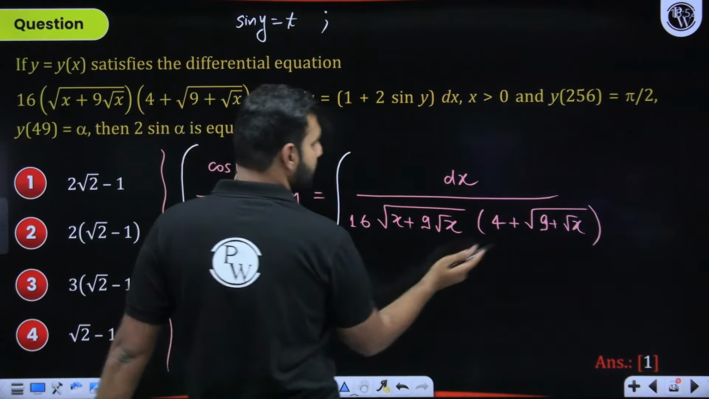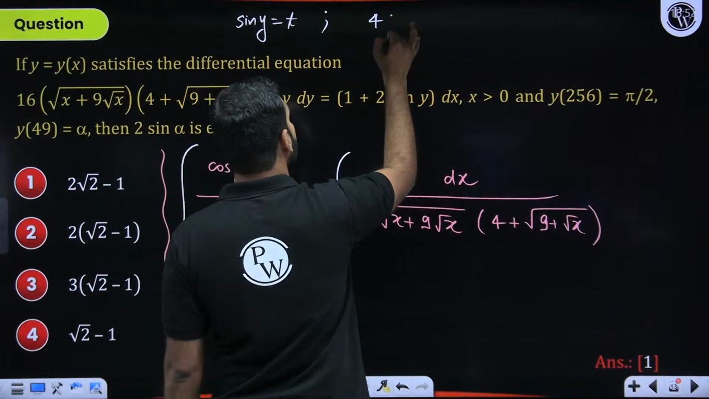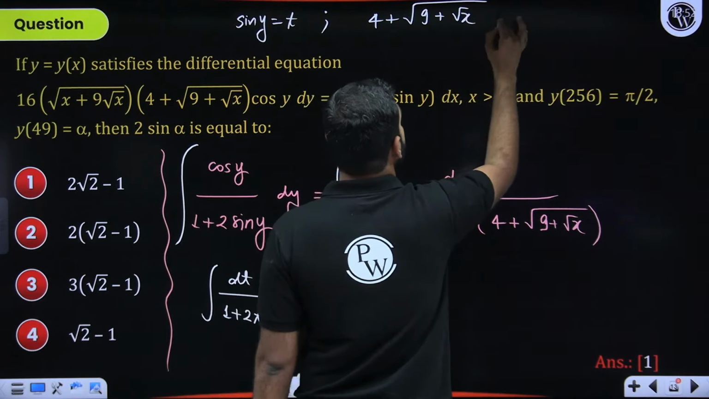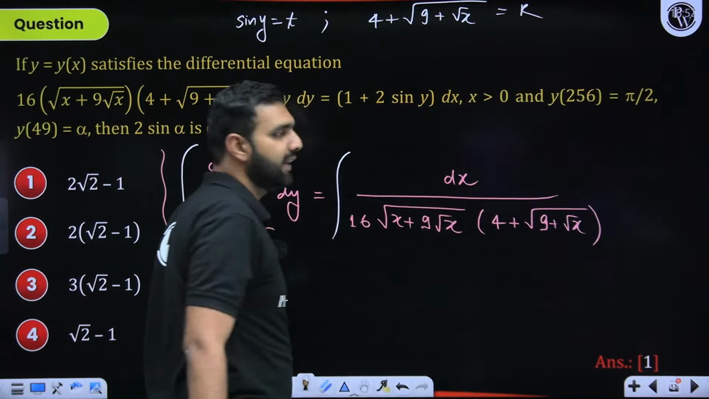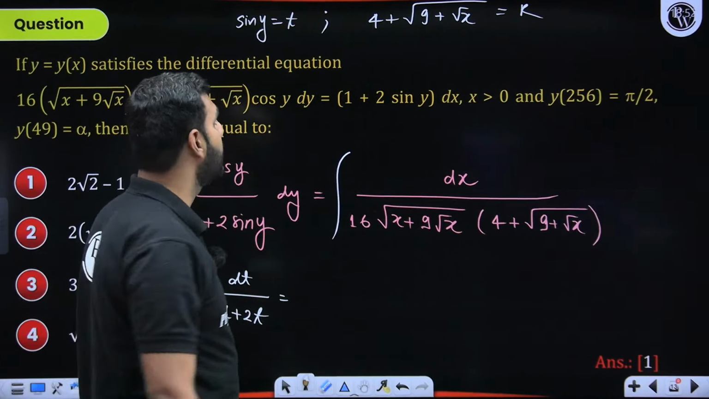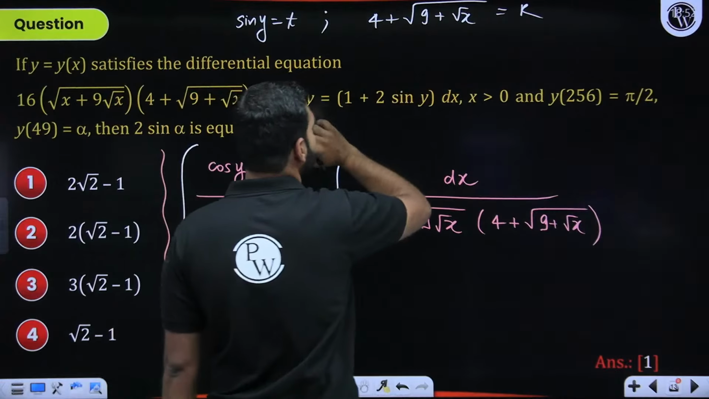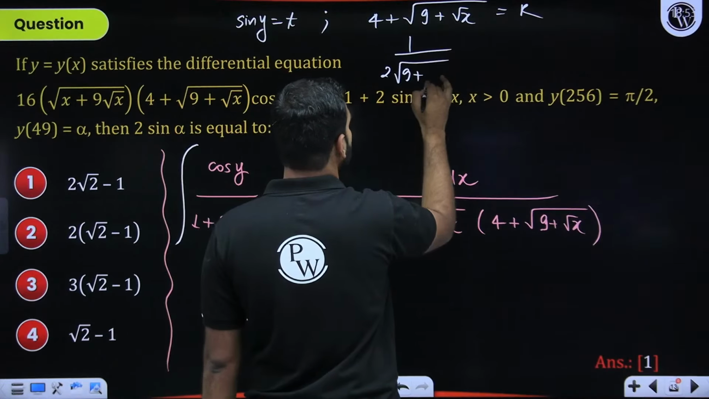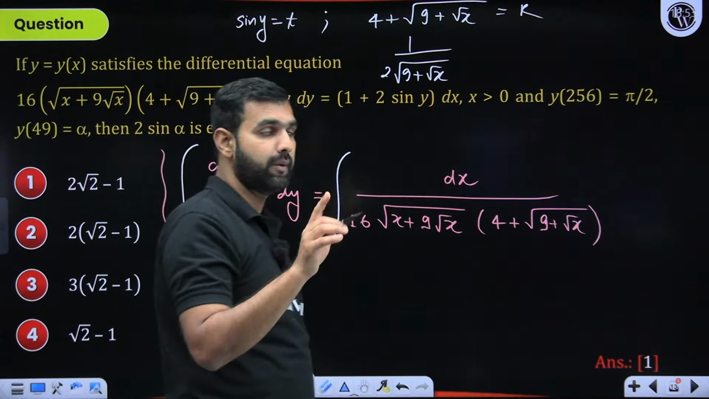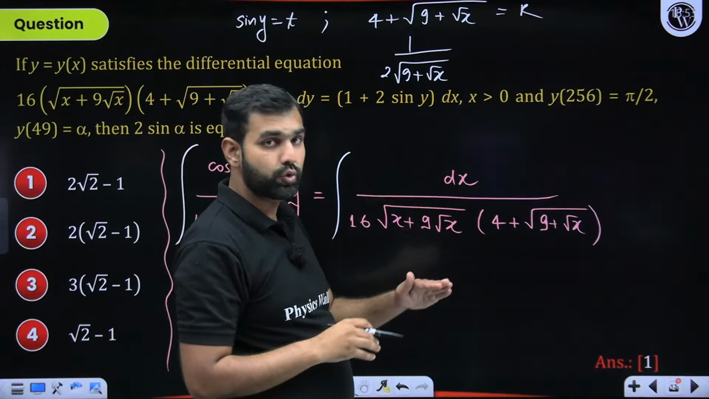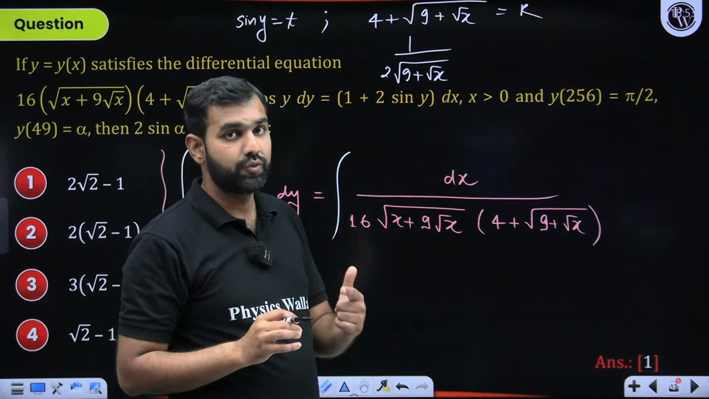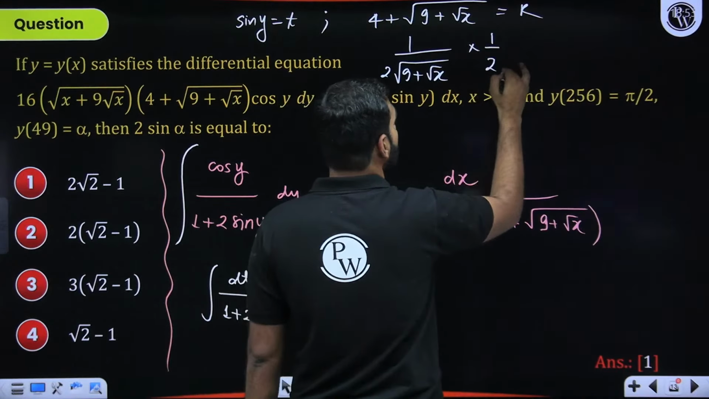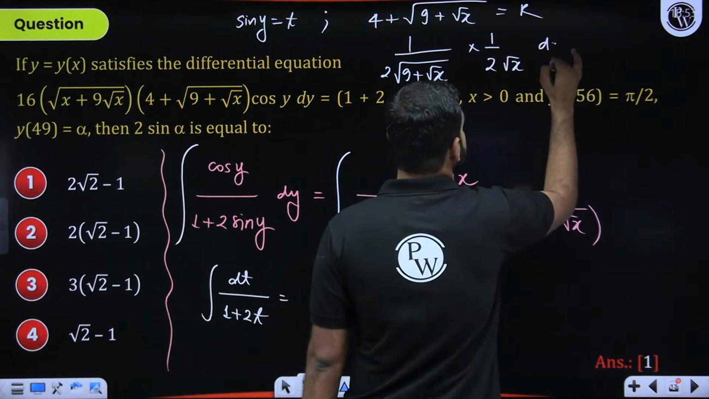I'll say, let's take this part. Which part, students? 4 plus under root over 9 plus root x. Let's take it as k. Can I take it as k? So when I differentiate this part, what I see is that here this becomes 0. This becomes 1 by 2 times under root over 9 plus root x. I hope you're understanding. Chain rule I'm going to apply. Then I got to differentiate 9 plus root x. 9 becomes 0. Now the derivative of root x will be 1 by 2 root x. That dx is equal to dk.